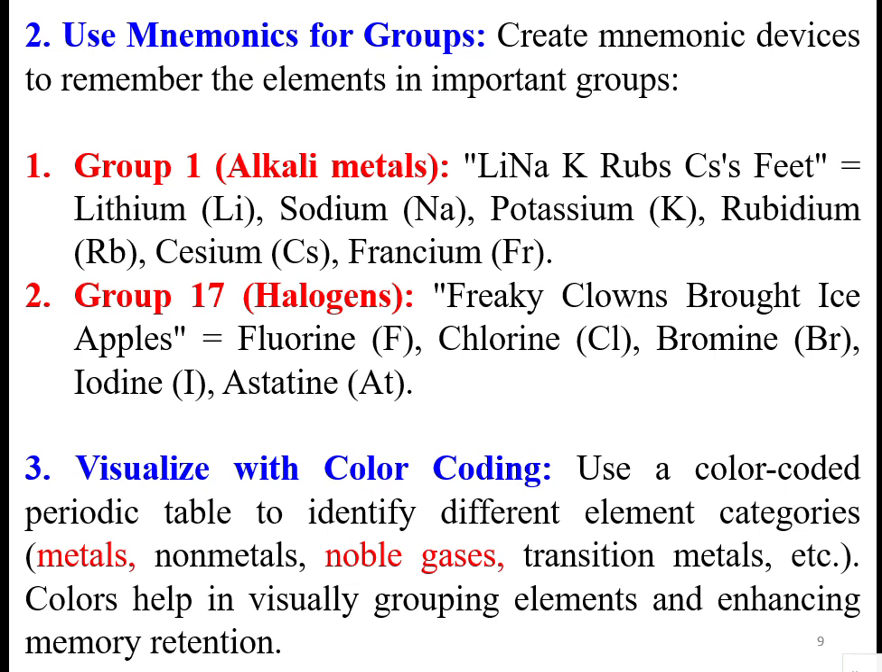Then visualize the color coding. Suppose you are unable to remember the columns and rows of the periodic table, at least you can remember with color. Use a color coded periodic table, which consists of a number of rows and columns, to identify different element categories like metals, non-metals, noble gases, inert gases, and transition metals. Colors help in visually grouping elements and enhancing memory retention. This is how to visualize the 118 elements with color coding.